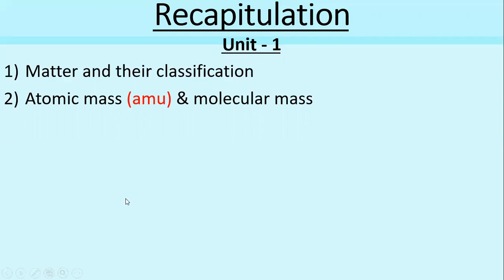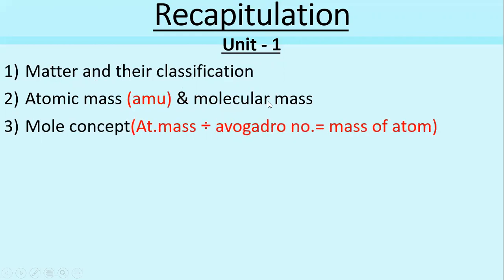Then next we discussed what is meant by atomic mass and molecular mass. See, atomic mass means 1/12 of the carbon-12 atom in its ground state. We are measuring its mass. That is said to be atomic mass, and it is expressed in terms of AMU or simply u. And next comes molecular mass. From the word itself, you can frame the definition. That is the mass of a molecule. The measure of the mass of a molecule will be the molecular mass. Then based on that, I have given some problems also, right?